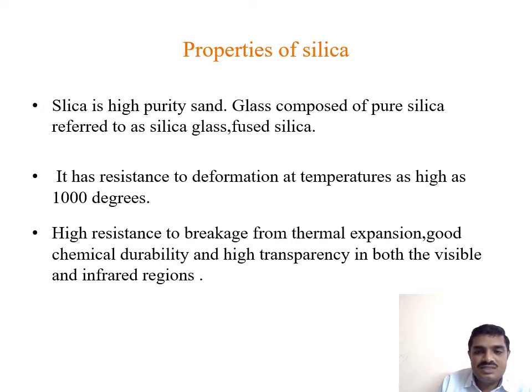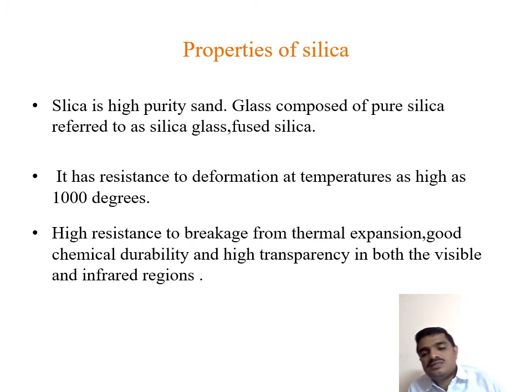It has resistance to deformation at temperatures as high as 1000 degrees, high resistance to breakage from thermal expansion, good chemical durability and high transparency in both visible and infrared region. Because of these unique properties, silica dioxide SiO2 is used in fiber fabrication.